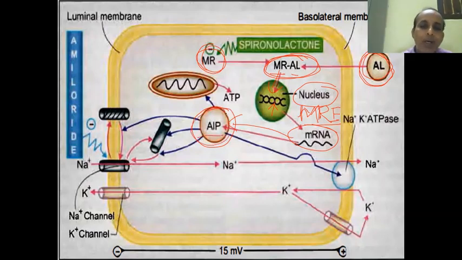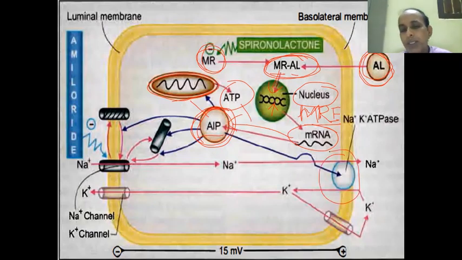This protein, once synthesized from mRNA, has multiple jobs. Number one, it stimulates the mitochondria to generate more ATP. This ATP is utilized for maintenance of the sodium potassium ATPase pump.